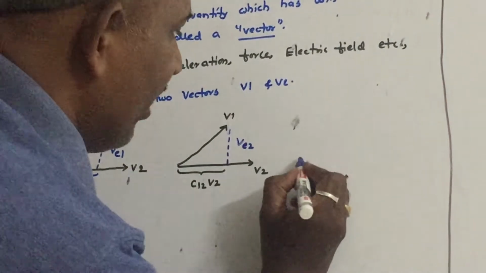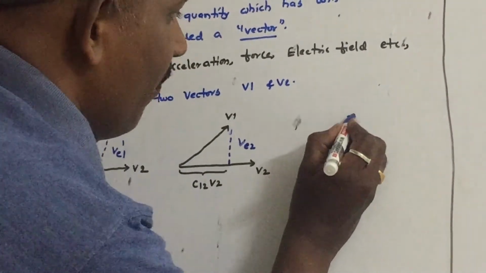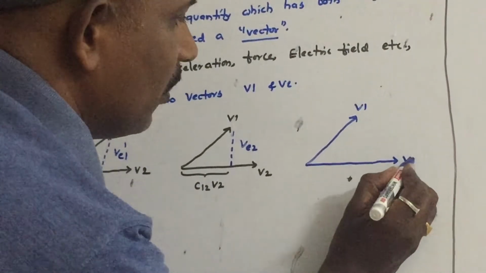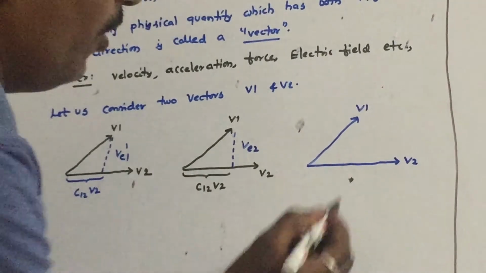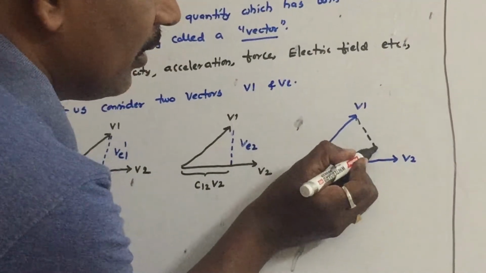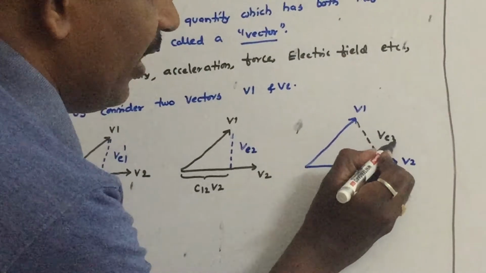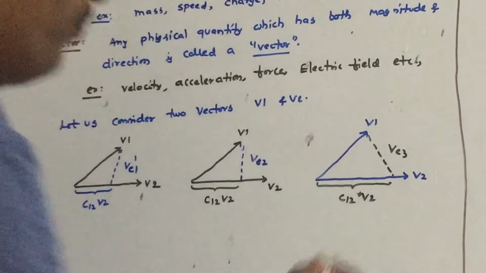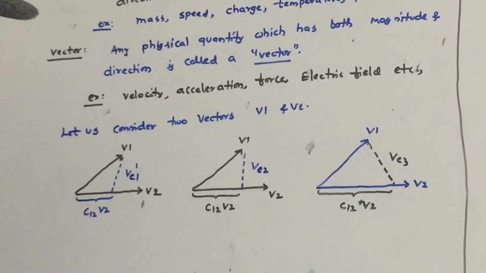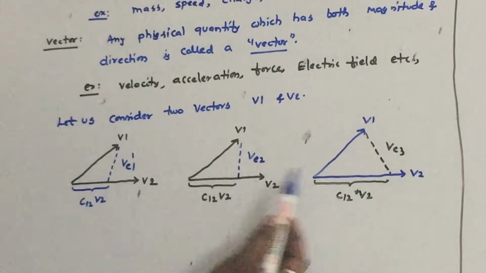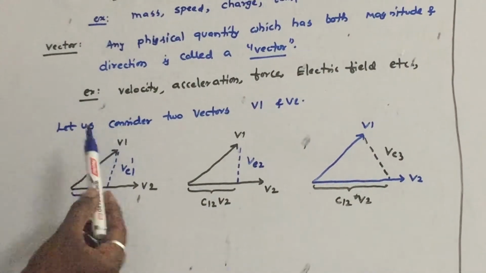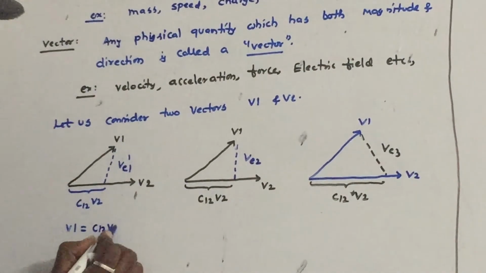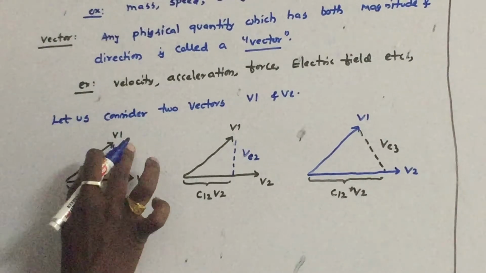There are infinite number of ways by which you can project v1 onto v2. For example, I project v1 onto v2 like this, and call this ve3. This component is c12 into v2. So you can see three diagrams. V1 is equal to c12 into v2 plus ve1 in this case.